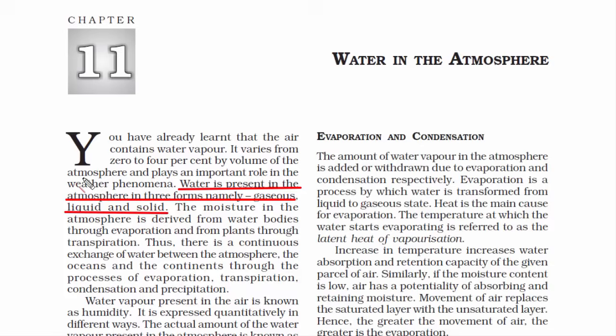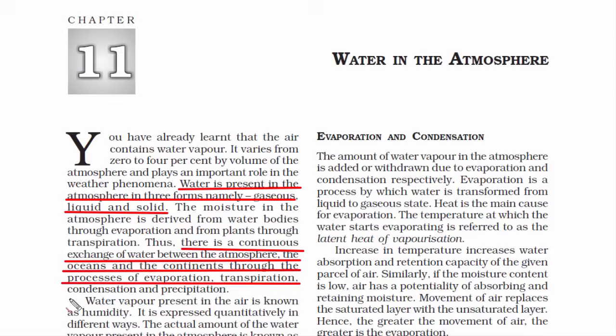And more than anything else, you must understand that there is a continuous exchange of water between the atmosphere. And if you read here, it absolutely makes sense. It says, the ocean and the continents, through the process of evaporation, transpiration, condensation and precipitation, there is a constant exchange of water between the atmosphere.